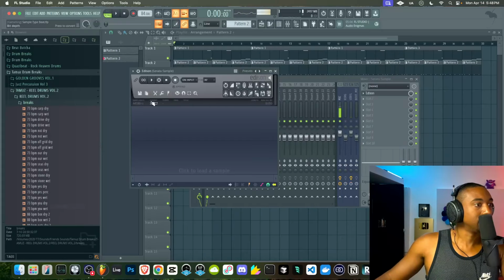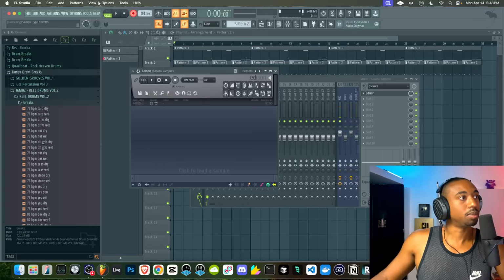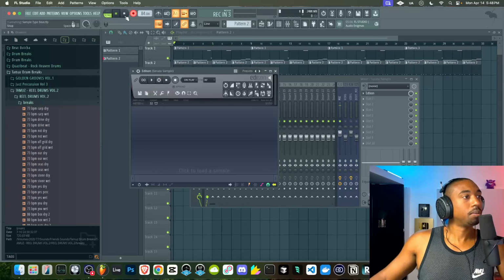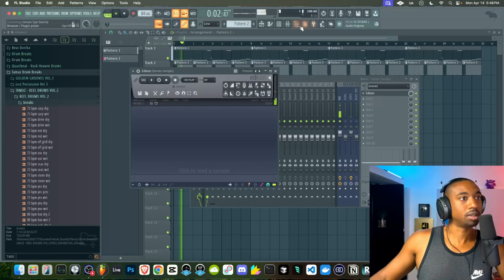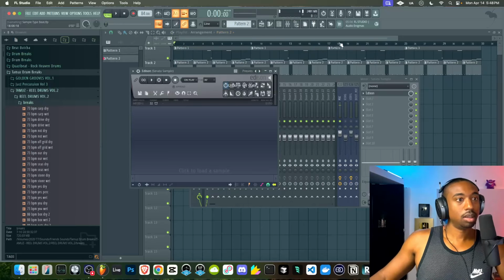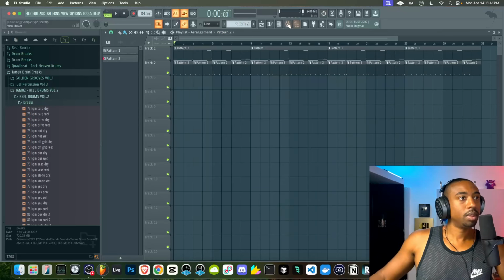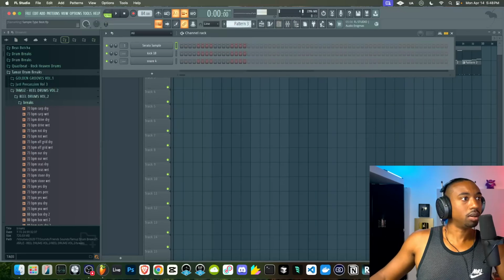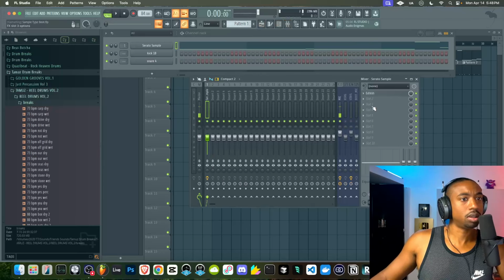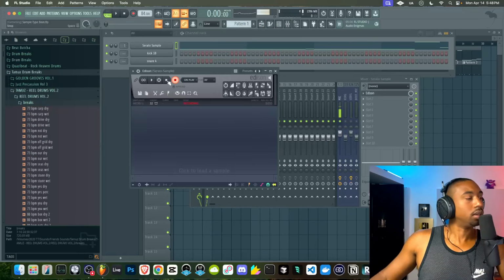So let's open up Edison. We're going to record it on play and just piece it together so that it stops doing this. Oh, first I got to route it to the mixer. That would help. Let's go to pattern. Okay, pattern 1. Okay, it's routed here. Let's record.